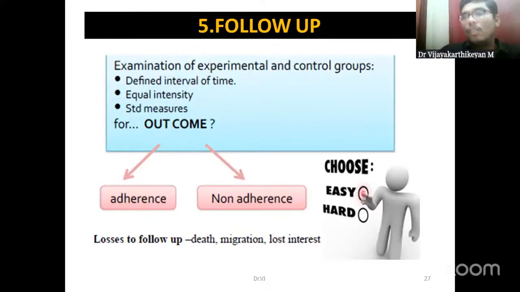Next, moving on to follow-up. Once we have introduced the intervention, one group gets a particular intervention, and another group gets either a placebo or another type of intervention. Nowadays, the rule is that they are not mainly going with placebo trials, considering patients' needs and certain ethical issues significantly associated with placebo trials.